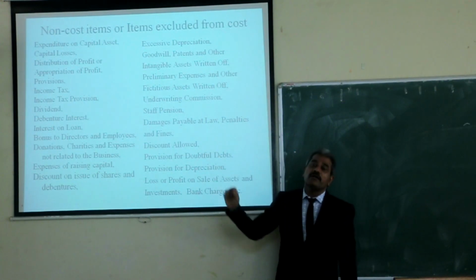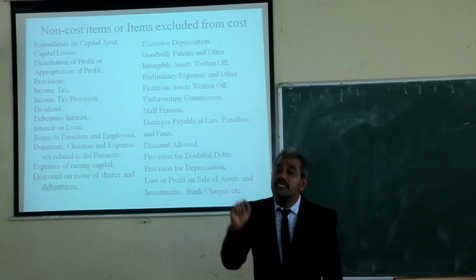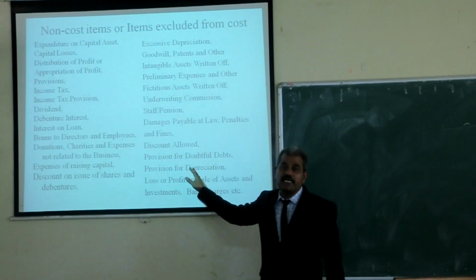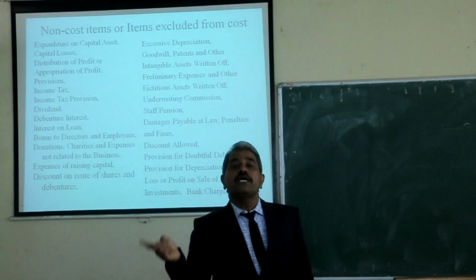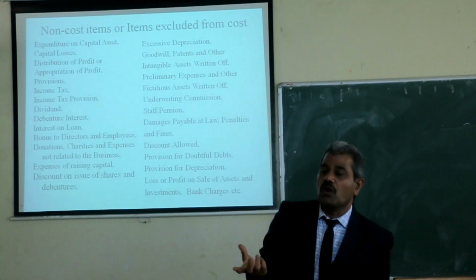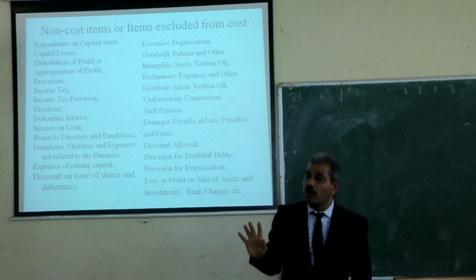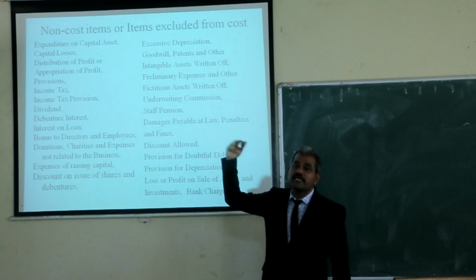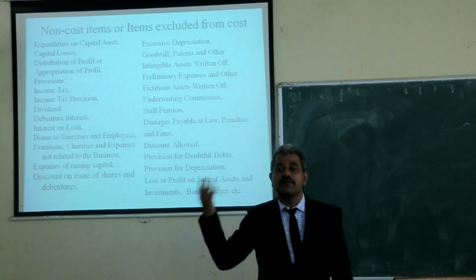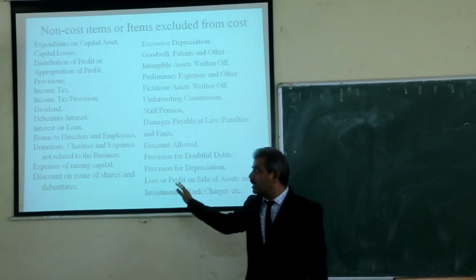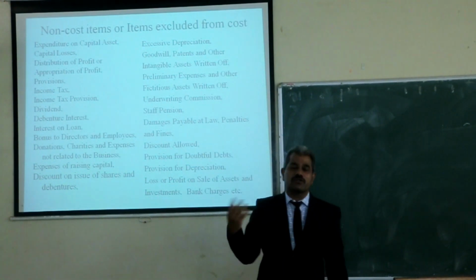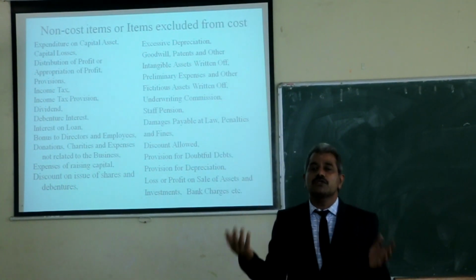If you consider any of these expenses while preparing the cost sheet, your cost may be wrong. If you consider them at the time of calculating factory cost, your factory cost or works cost may be wrong, and then the next costs, cost of production, cost of goods sold, cost of sales, will show wrong figures.